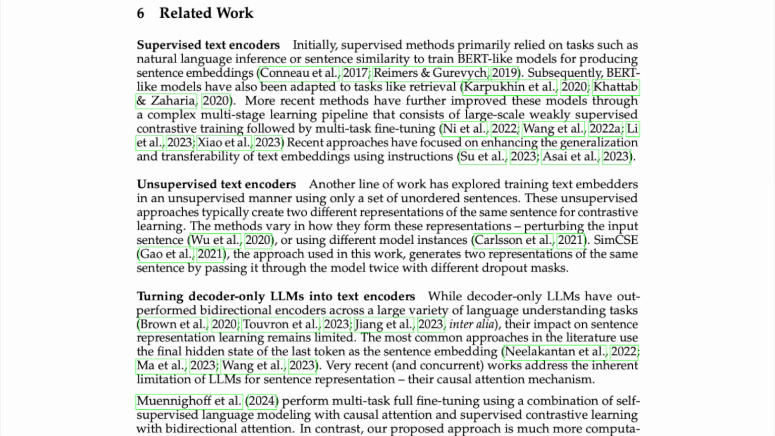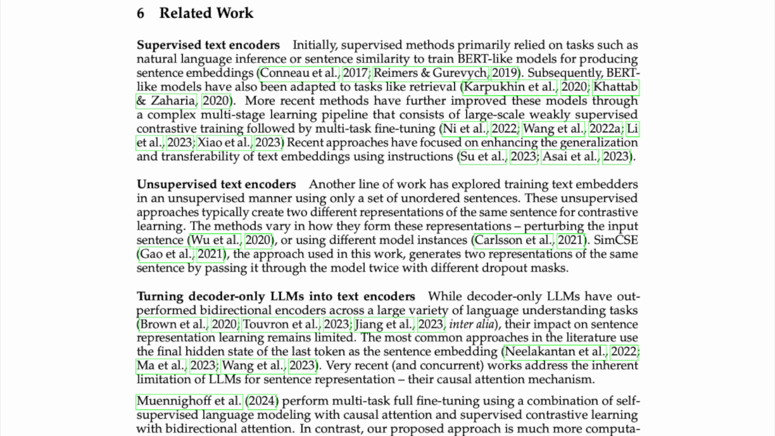6. Related work. Supervised text encoders. Initially, supervised methods primarily relied on tasks such as natural language inference or sentence similarity to train BERT-like models for producing sentence embeddings. Subsequently, BERT-like models have also been adapted to tasks like retrieval. More recent methods have further improved these models through a complex multi-stage learning pipeline that consists of large-scale weakly supervised contrastive training followed by multitask fine-tuning. Recent approaches have focused on enhancing the generalization and transferability of text embeddings using instructions.